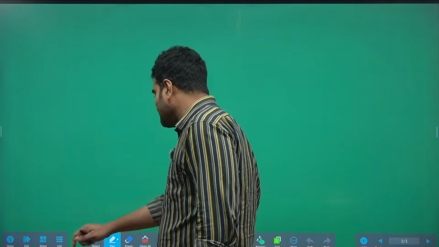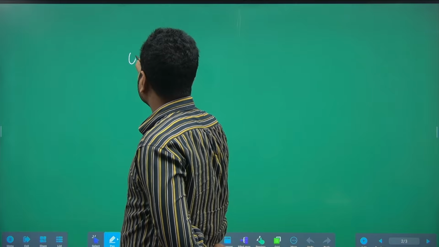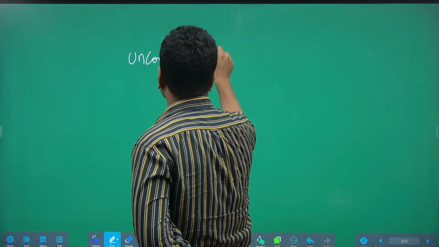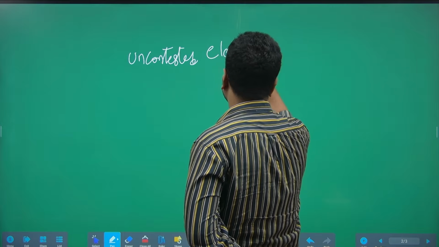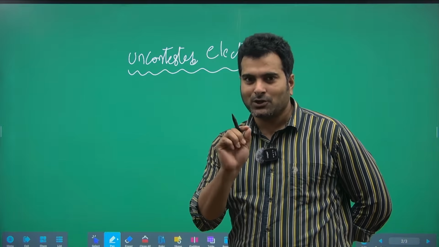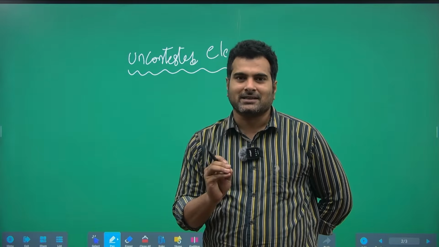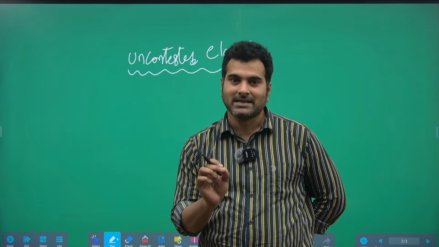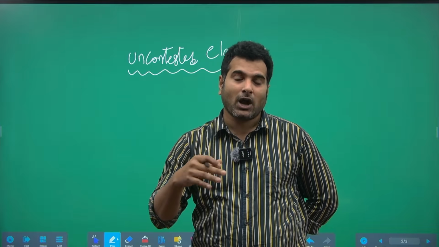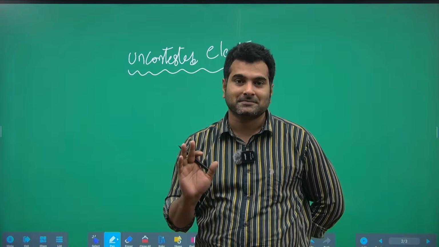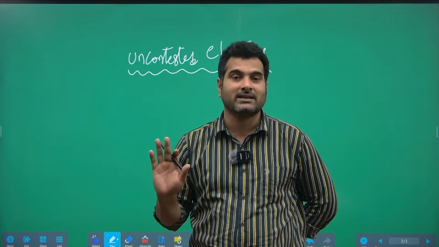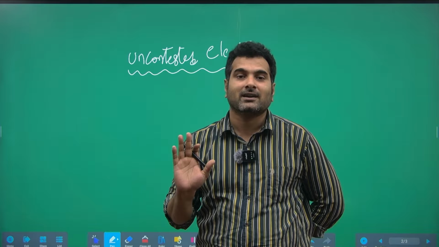First, let us get to know what exactly these uncontested elections are. What exactly do uncontested elections mean? In any given constituency, if there is only one candidate available to contest elections, that candidate will be automatically elected even without voting. This is what we call uncontested elections. That means there is no other person to contest. In that case, they don't even need to go for voting.